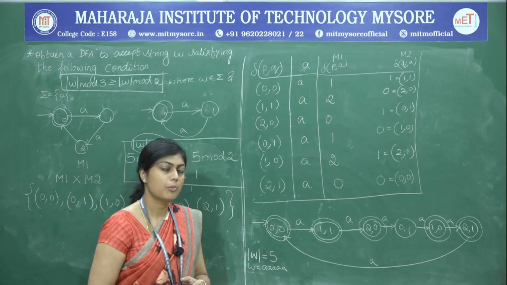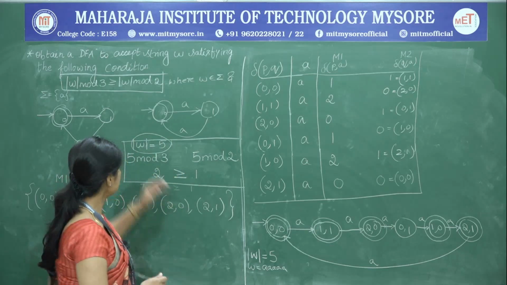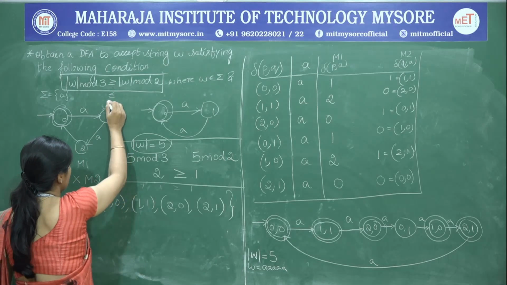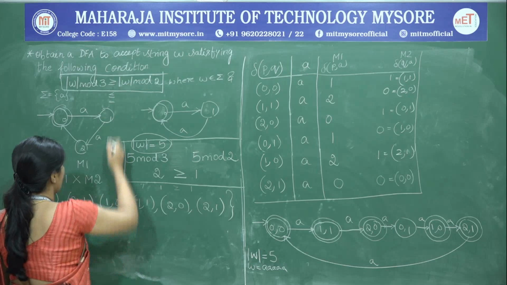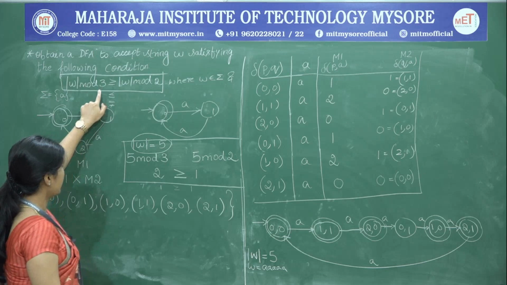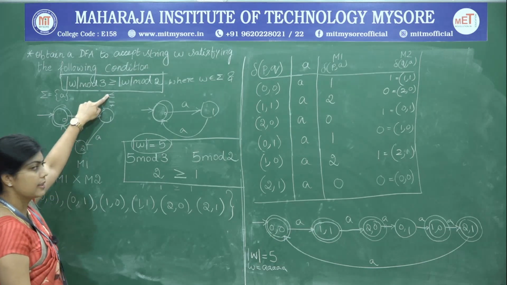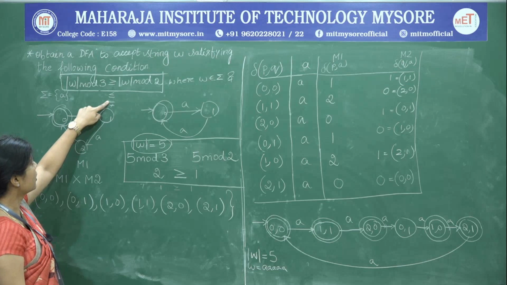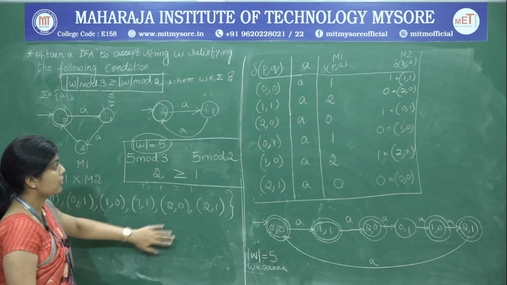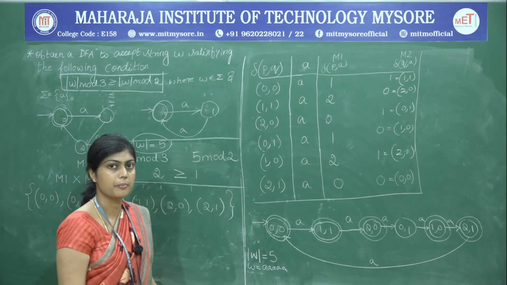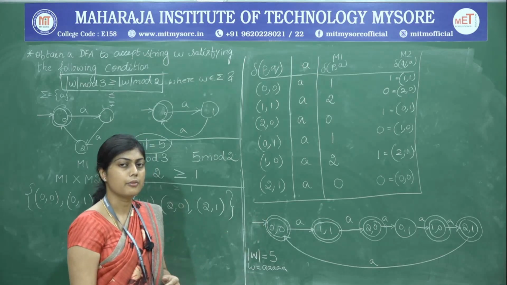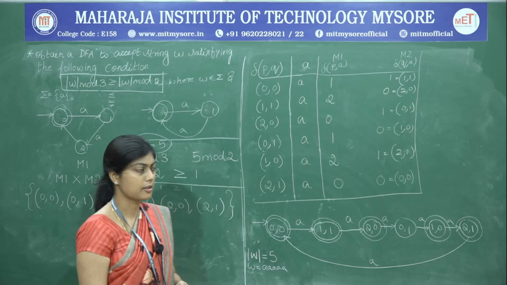Similarly, the same problem could also be asked with a less than or equal to condition, equal to condition or not equal to condition. In all the three cases, the procedure for solving the problem remains the same. The transition diagram is also the same except for the identification of the final states.